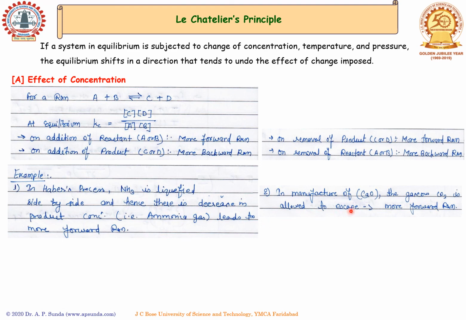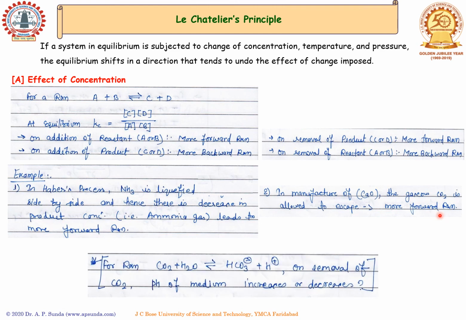Let's take another example, the manufacturing of calcium oxide. The gaseous CO2 is allowed to escape. Since it is a product, if we are removing the product CO2, more forward reaction takes place.